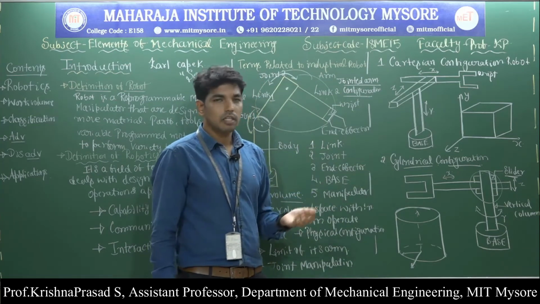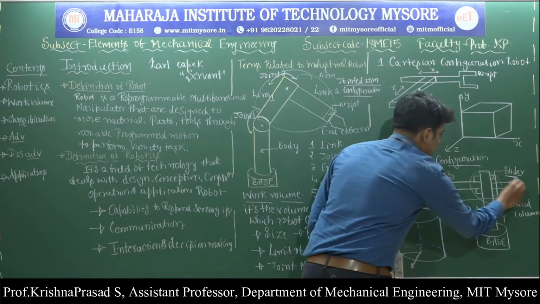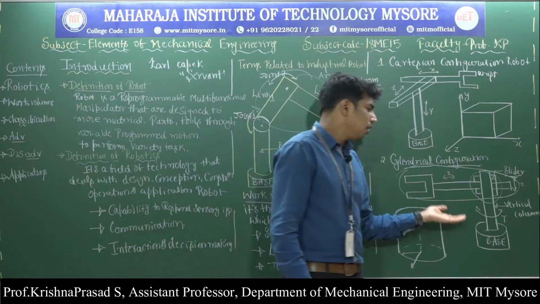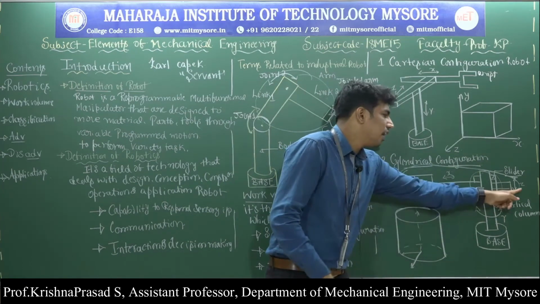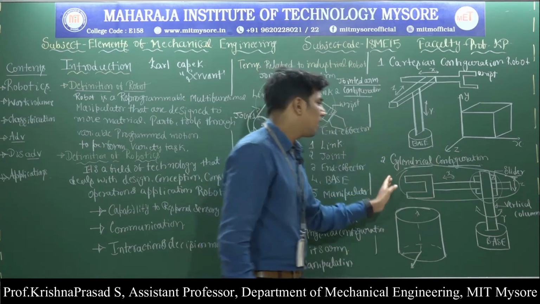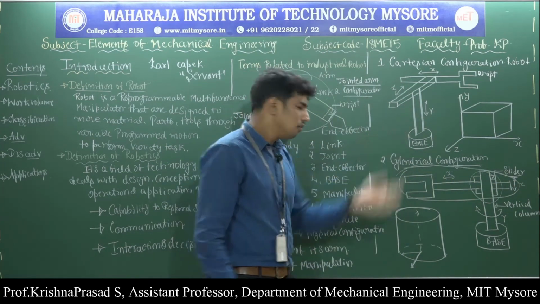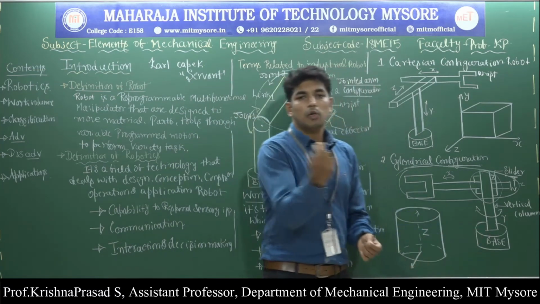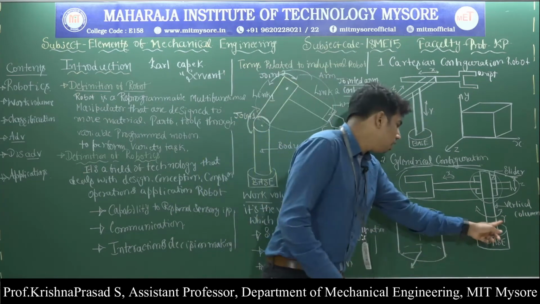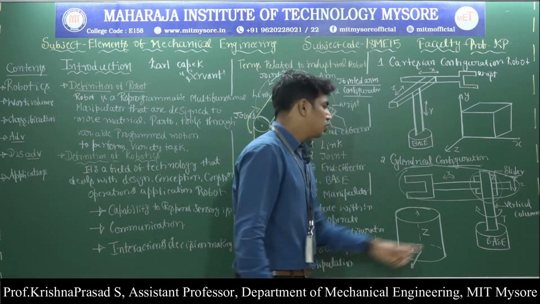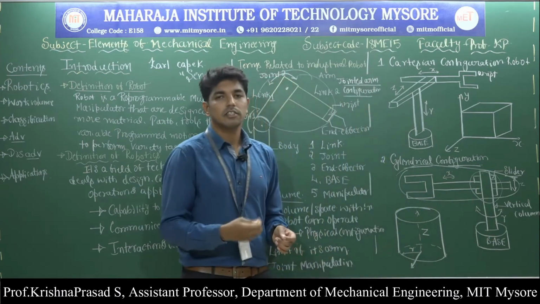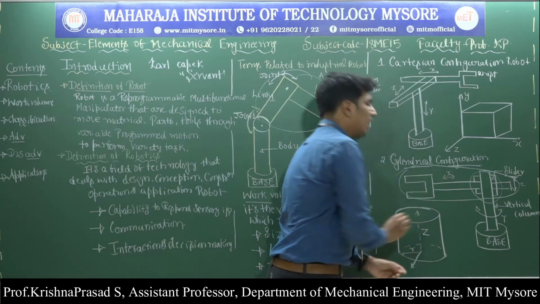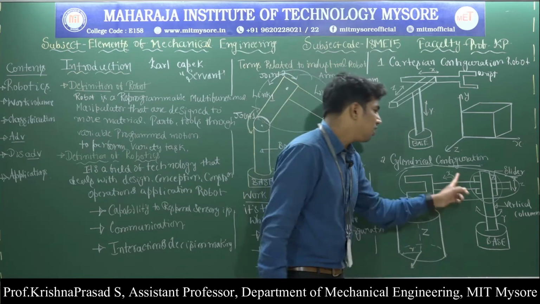Then, very important, here this entire arm assembly, this complete part, is called the arm assembly. This entire arm assembly can be moved up or down with the help of the Z joint. Then this vertical column can be rotated about its own axis using the R joint. Next, very important one, this arm can be moved radially in and out using the X joint.